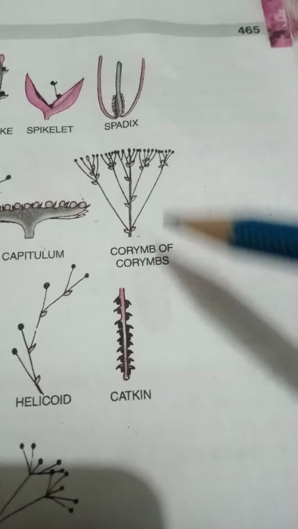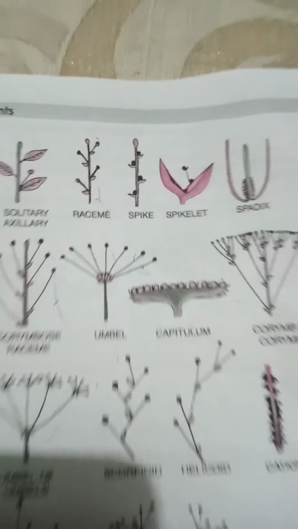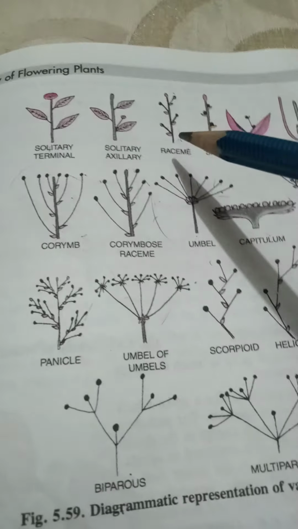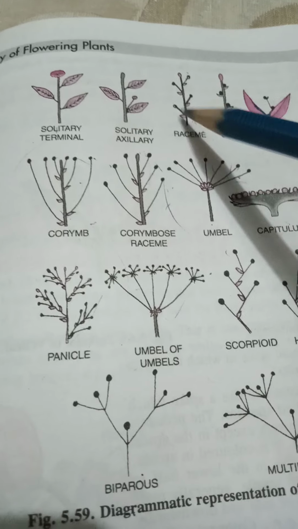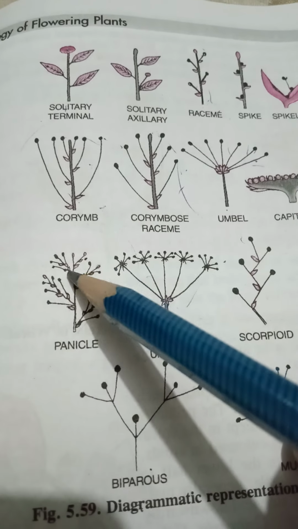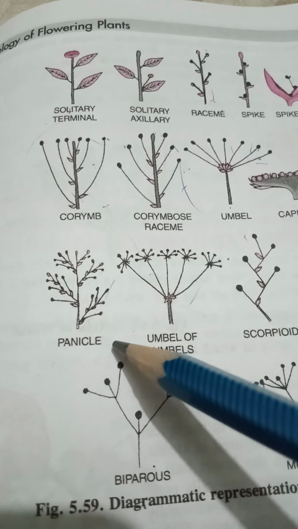Now next we come to the compound raceme. Compound raceme means the same thing, but it will occur in groups. So this one is the first type. You can see this is a simple raceme. We are grouping it together, so this one raceme, two raceme, three raceme, four raceme, and together they are forming a compound raceme, okay.